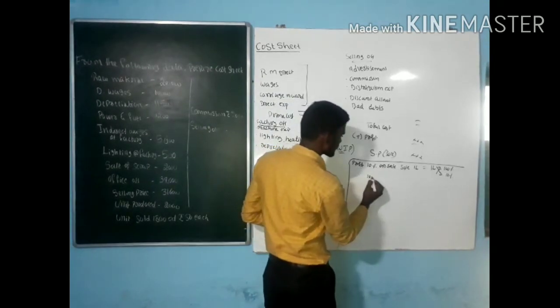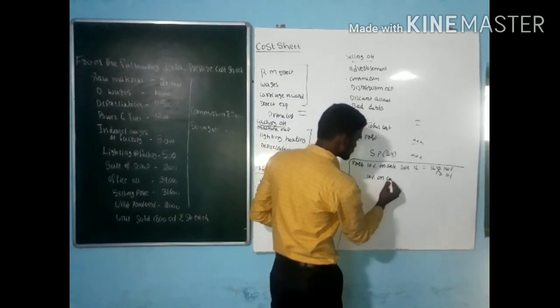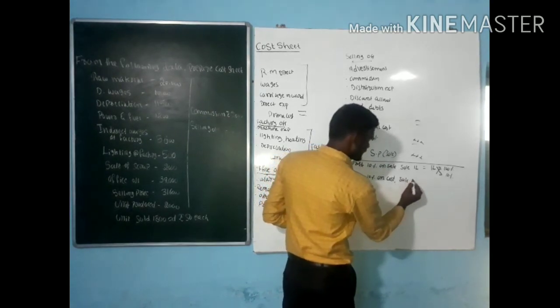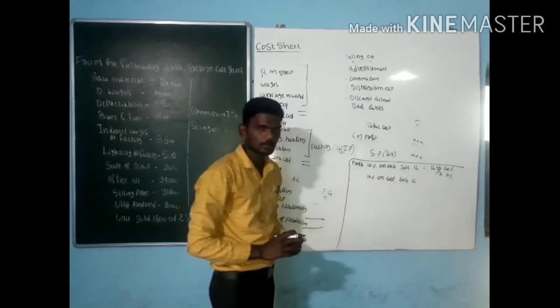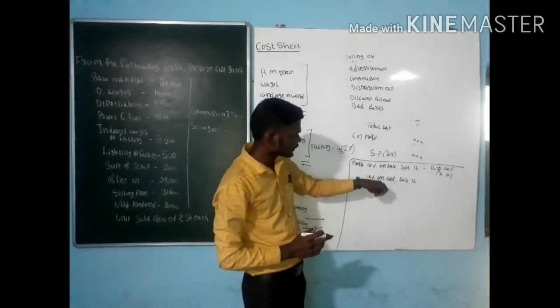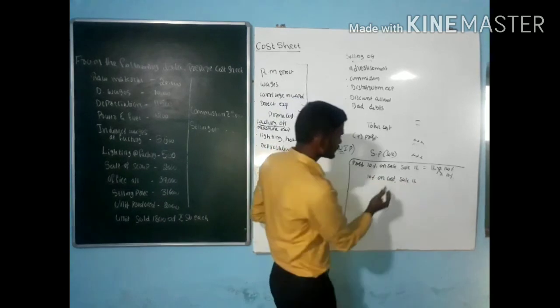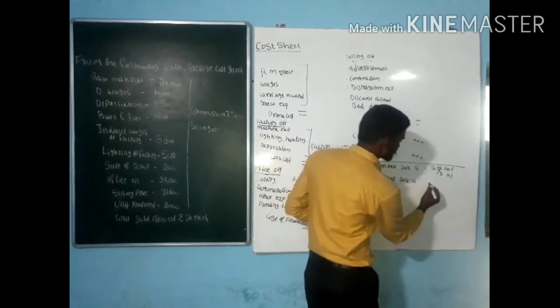Second one, 10% on cost. Sale is 1 lakh. Now we need to charge profit on the cost but not on the sale value. So here we should take cost as 100%.